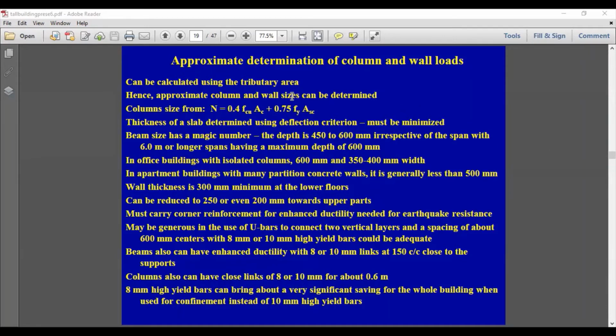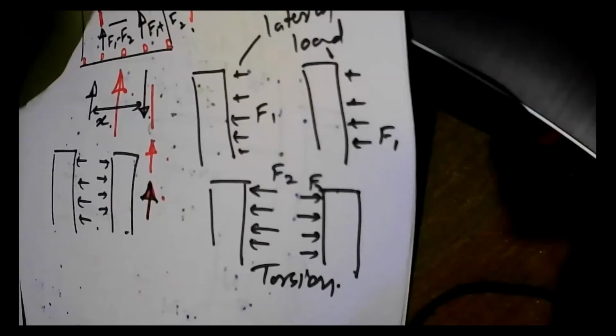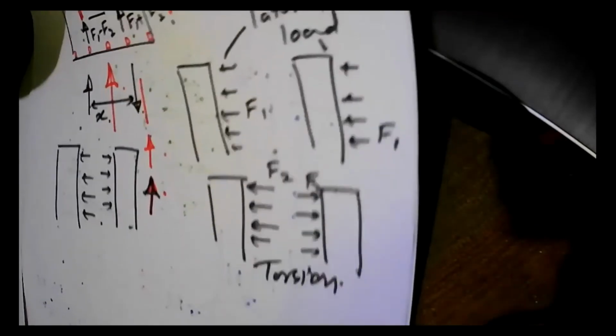So to find the size of the column, as we had discussed earlier, we can go for this tributary area. You can go into this kind of tributary area.